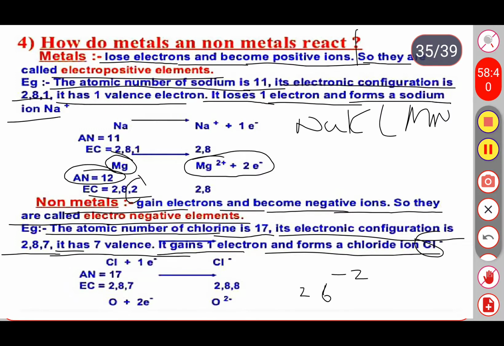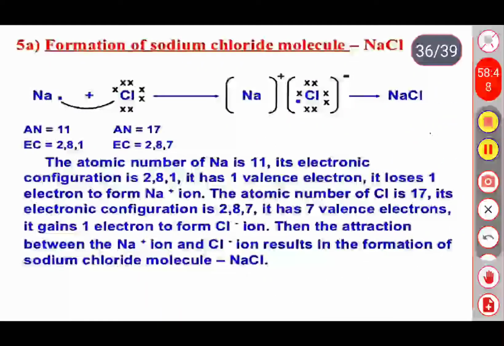Okay, next one, the formation of sodium chloride. Just see this one, what happens whenever metals and non-metals are combined together with a strong electrostatic force of attraction, it forms an ionic bond. When metals combine with non-metals, they are known as ionic compounds or electrovalent compounds.